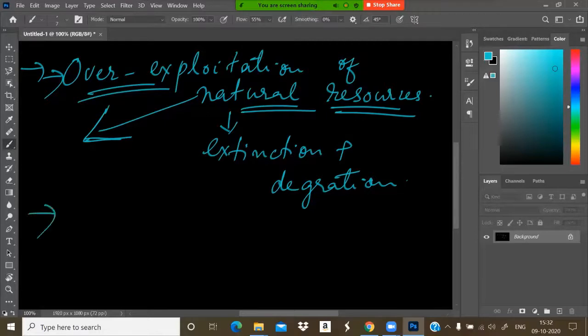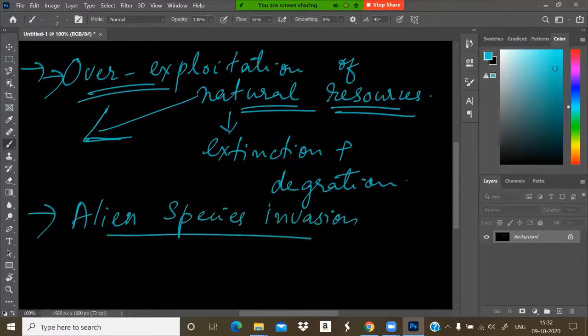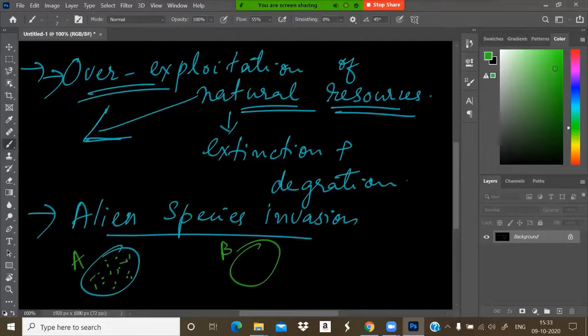And the next cause is alien species invasion. Suppose this is community A and this is community B. In community A, species are living very joyfully, and imagine a wild animal or some other species comes to this community and starts eating all the small animals here.